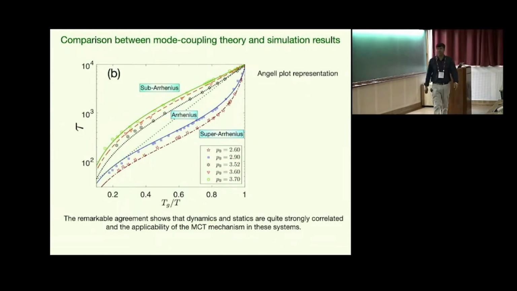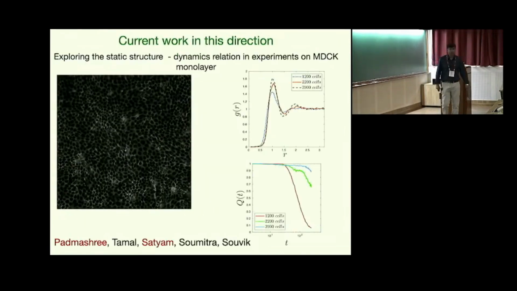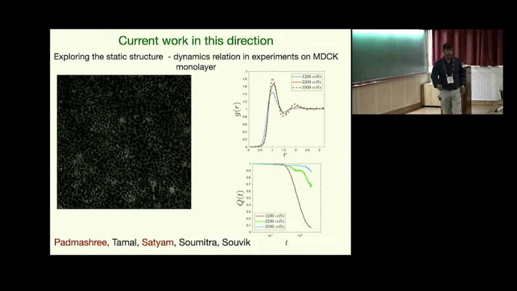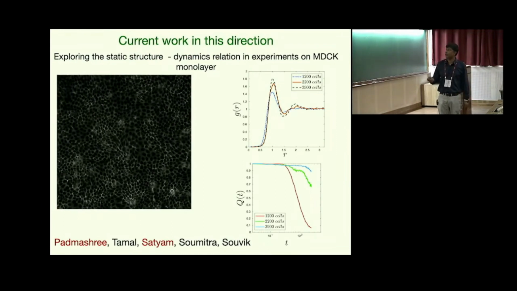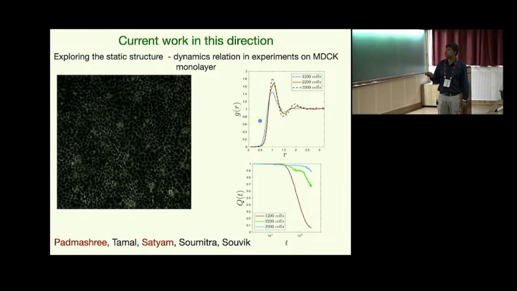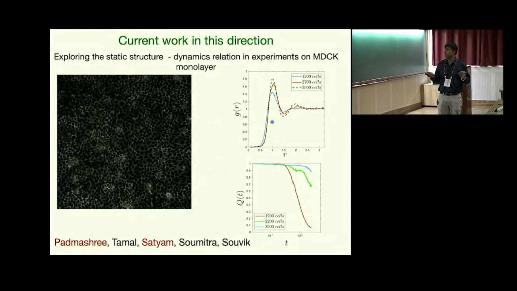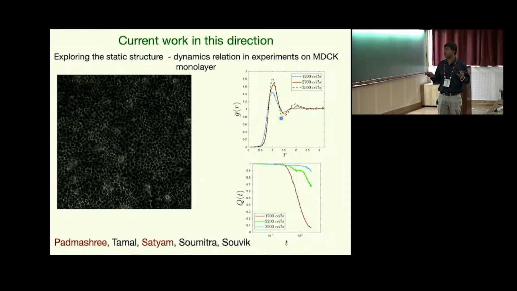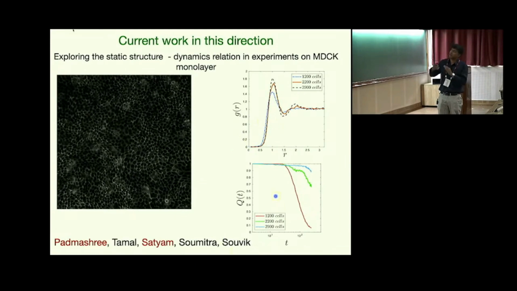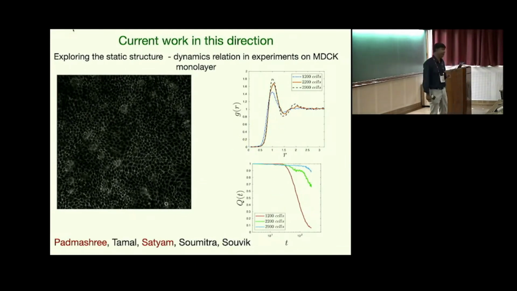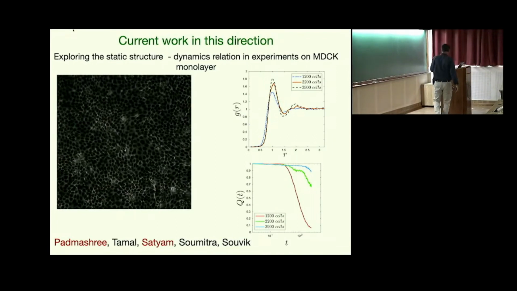And this is the Angell plot representation of the same data. In the Angell plot also, these lines are the mode coupling theory result, and the symbols are the simulation data. So currently we are also testing these aspects in experiment on MDCK monolayer, and there is some primary data. It seems to suggest something similar to what we see in the simulation as well. So these are the static radial distribution function, and this is the dynamics, and they seem to corroborate each other. But this is really primary data, and we need to test it further.